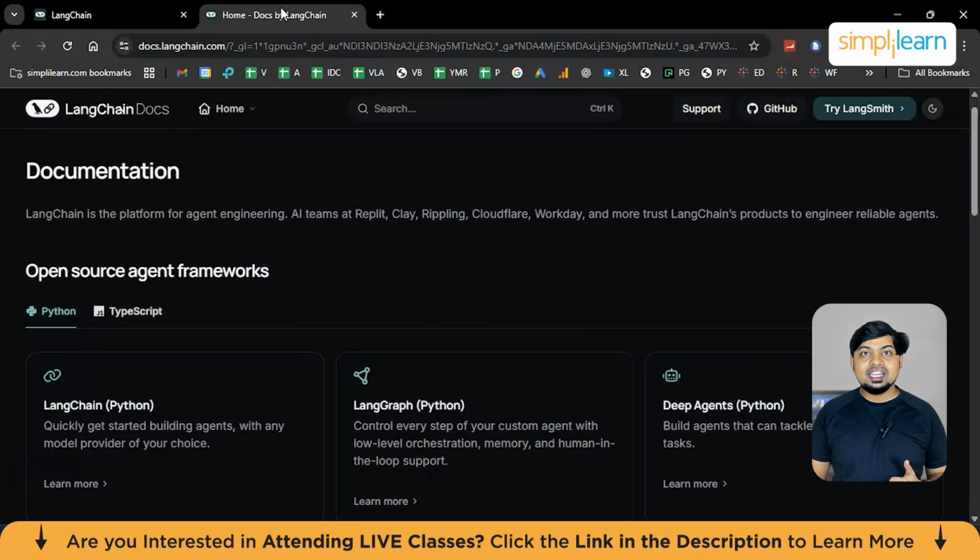LangSmith is for observability, evaluation, and deployment. Now, let's talk about LangSmith, which is a critical part of the ecosystem. LangSmith is not just a logging tool. It's an AI observability and evaluation platform. What does LangSmith solve? When an AI agent fails, you need answers. What prompt was used? Which tool was called? What did the model think? Where did it go wrong? And a lot more. LangSmith gives you visibility into traces, tool calls, model inputs and outputs, latency and errors, and a lot more. This is essential for production systems.